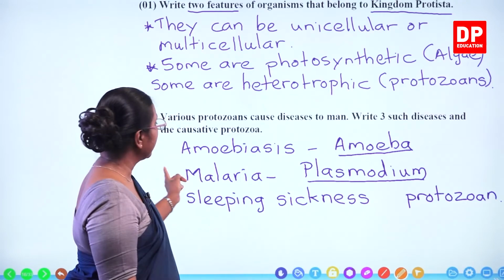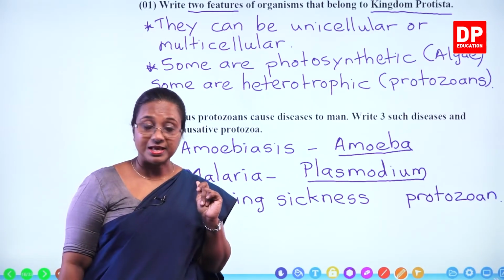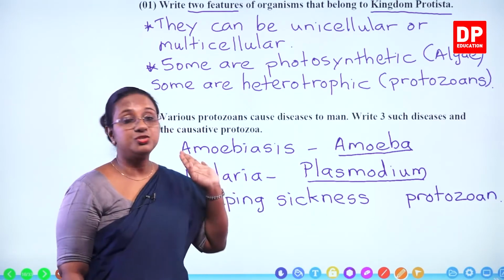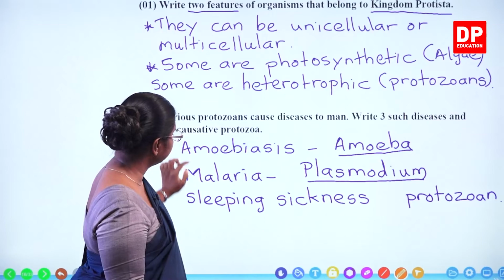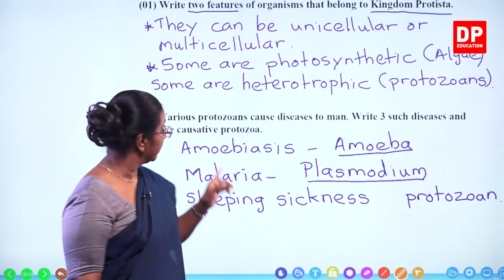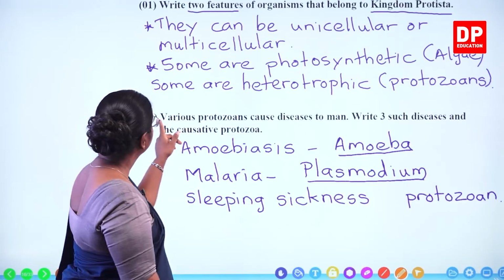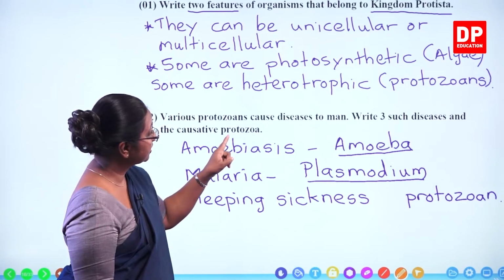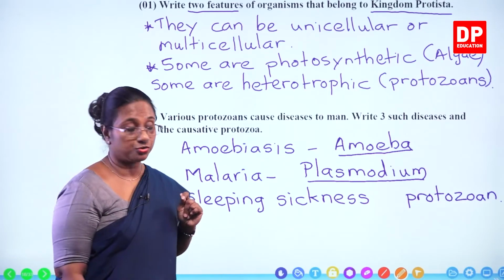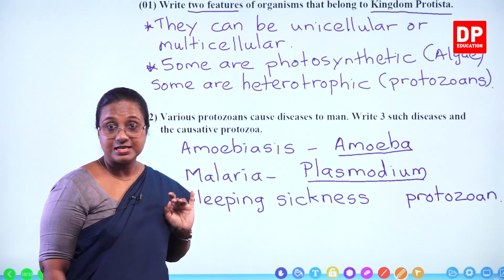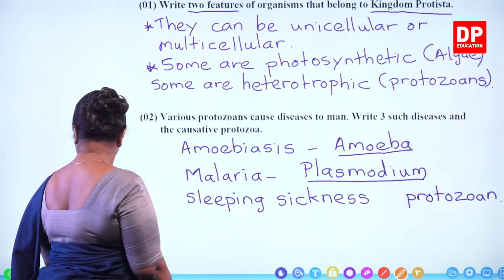So you all know amoebiasis is caused by amoeba, malaria is caused by Plasmodium, and for sleeping sickness you can refer to it as caused by a protozoan because these are given in your books as well. So amoebiasis, malaria and sleeping sickness. Various protozoans cause diseases to man. Write 3 such diseases and the causative protozoan. So that is the answer. Then I will move on to the next question.